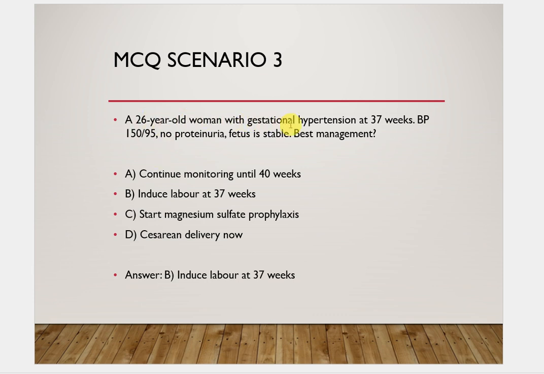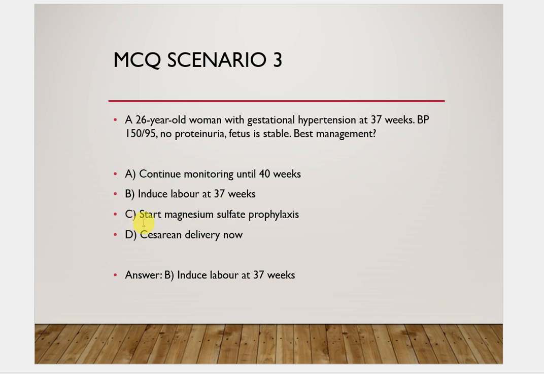A 26-year-old woman with gestational hypertension at 37 weeks, BP 150 by 95, no proteinuria, fetus is stable. What is the best management? So what is the key point here? Fetus is stable. So we can induce labor at 37 weeks of gestation.